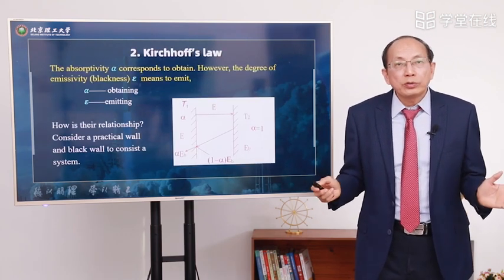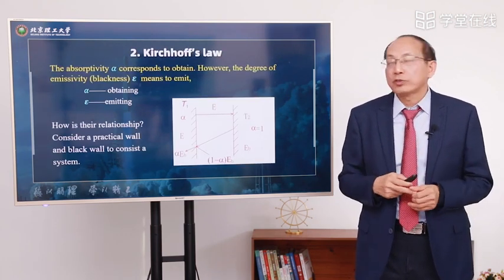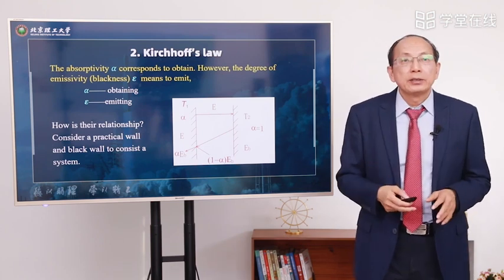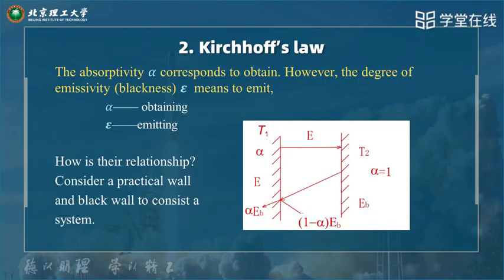Another law is Kirchhoff's law. It tells us absorptivity alpha corresponds to obtaining energy, whereas emissivity, blackness, means to emit. So epsilon and alpha are different concepts.